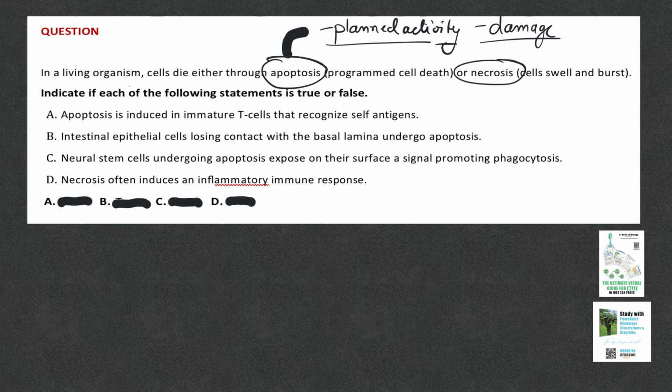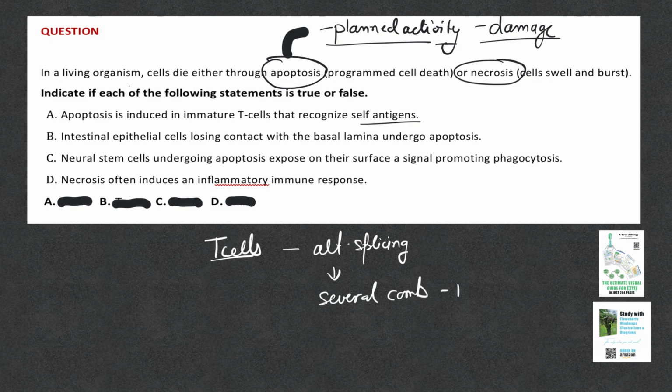Now, apoptosis is induced in immature T cells that recognize self antigens. You must be aware that we have several lakh types of antigen receptors in T cells. By alternative splicing, which is cutting the mRNA segments in different ways, we get several combinations of RNA, and this gives us the variety of antigen receptors that we have.